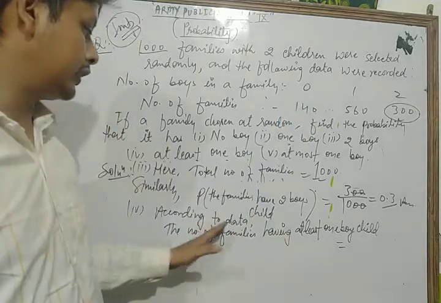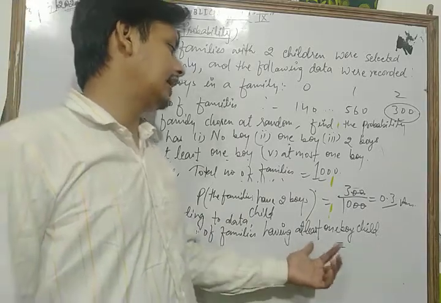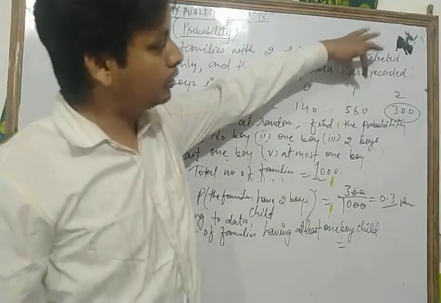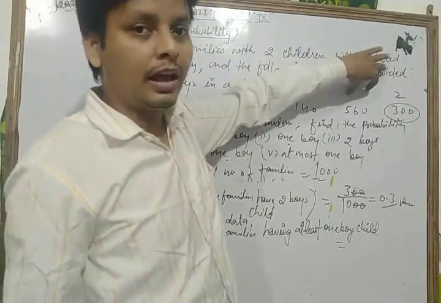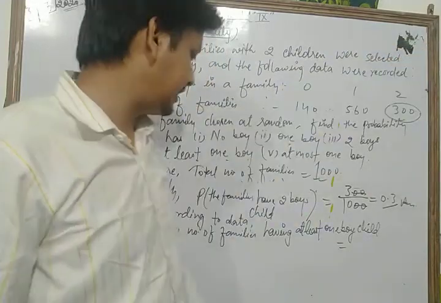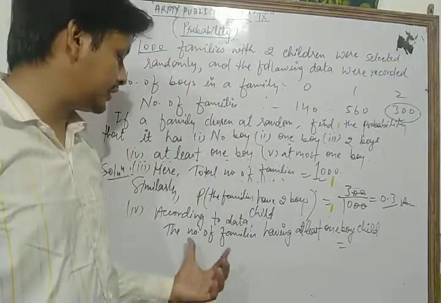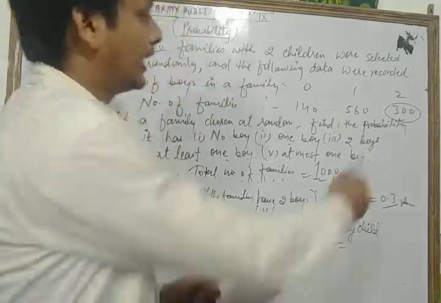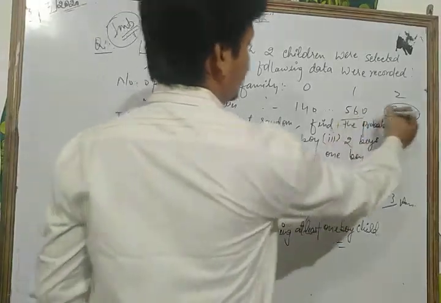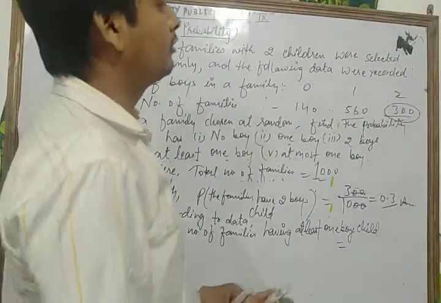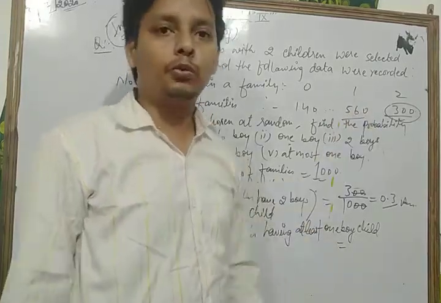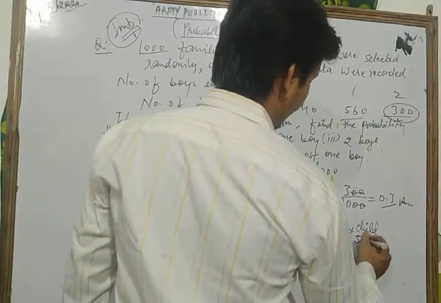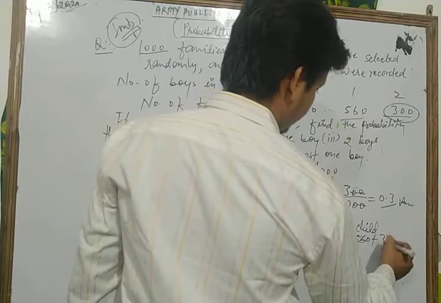So at least one boy child, we consider both the families which have one or two boy children. So the number of families having at least one boy child is 560 plus 300.